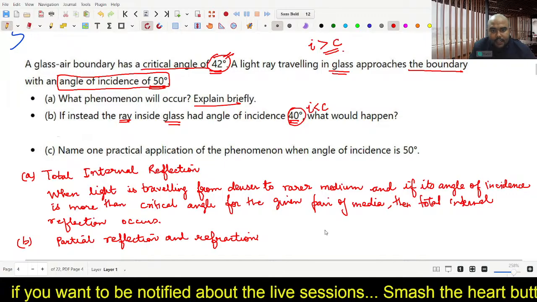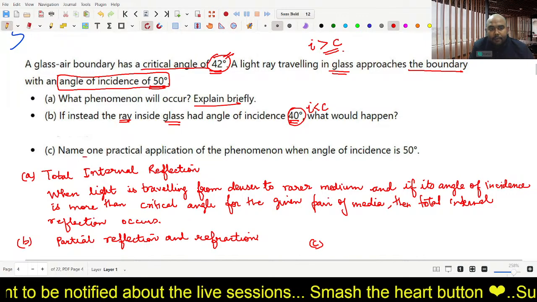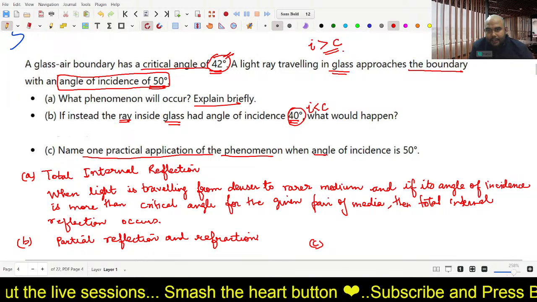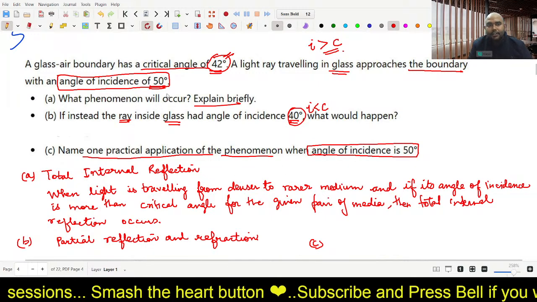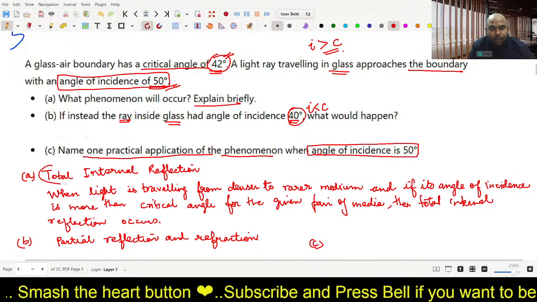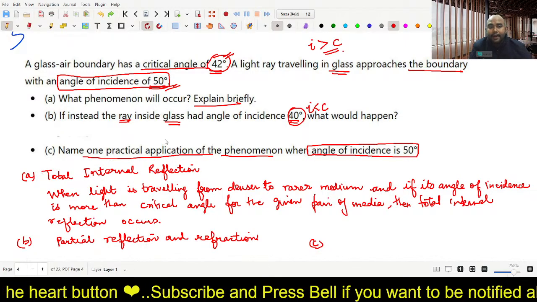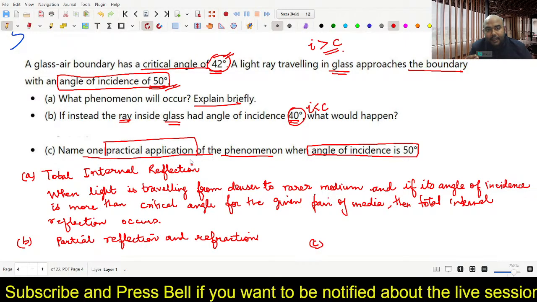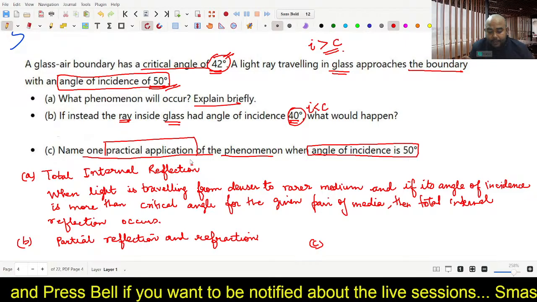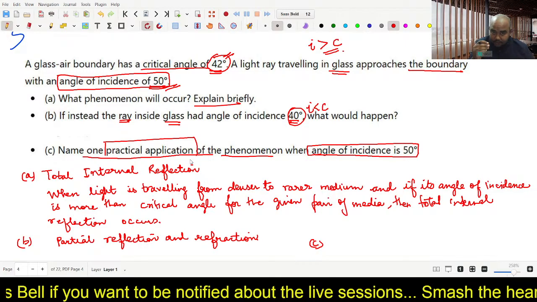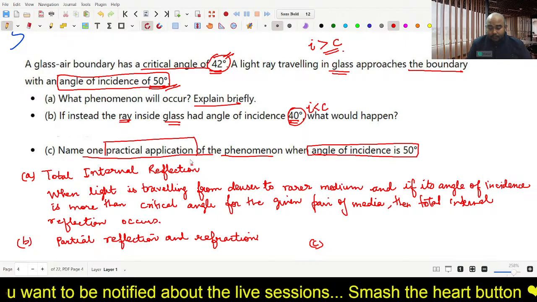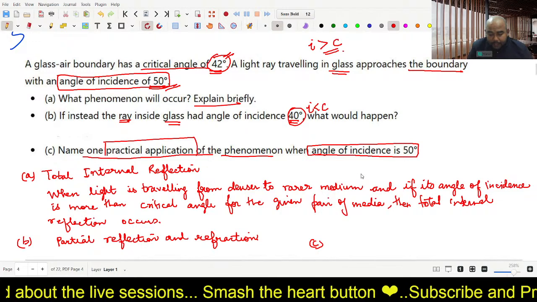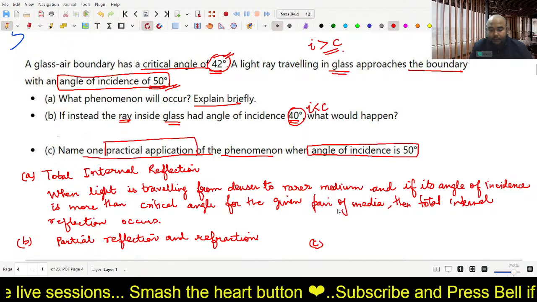Now coming to part C of the question, what does part C tell? Name one practical application of the phenomenon when the angle of incidence is 50 degrees. So when the angle of incidence was 50 degrees, that is when total internal reflection occurred, tell one practical application of it. It's very simple. You all know that the data, the information through optical fibers actually flows through this total internal reflection mechanism. Yes, very good. Transfer of data through optical fiber cables. That's the answer.